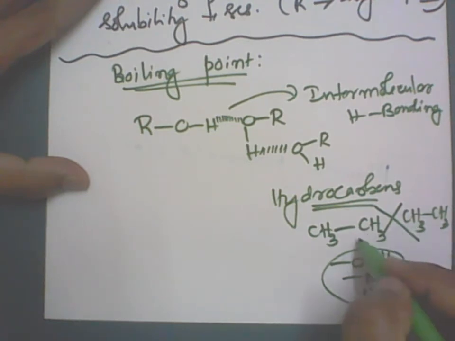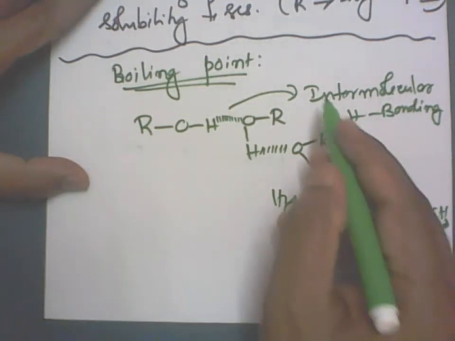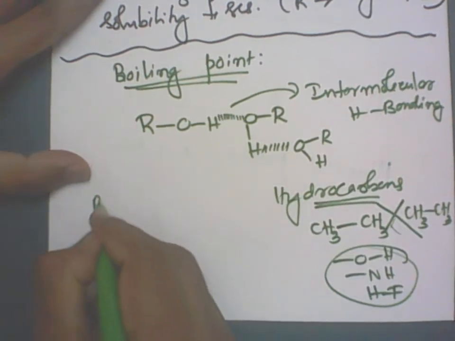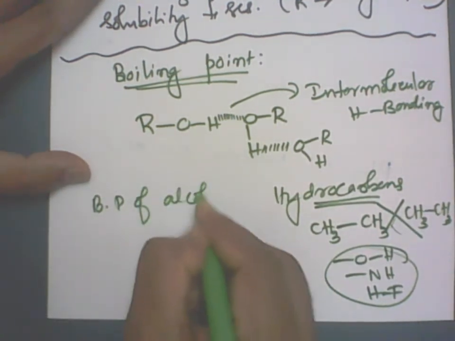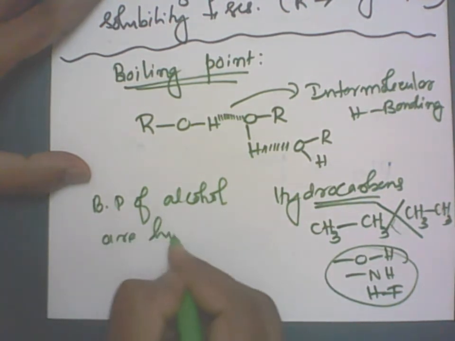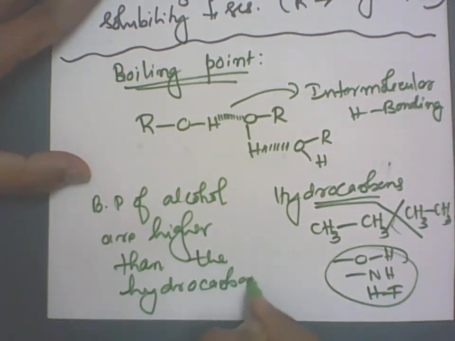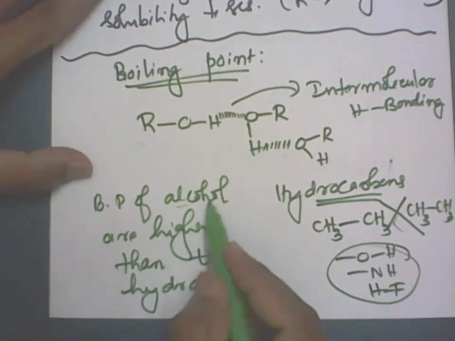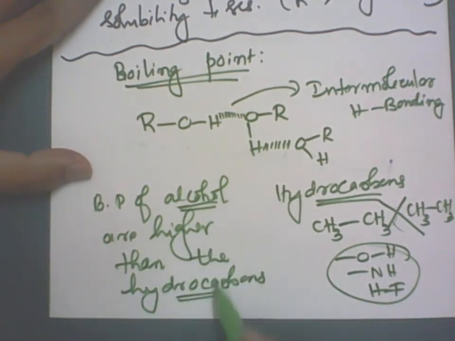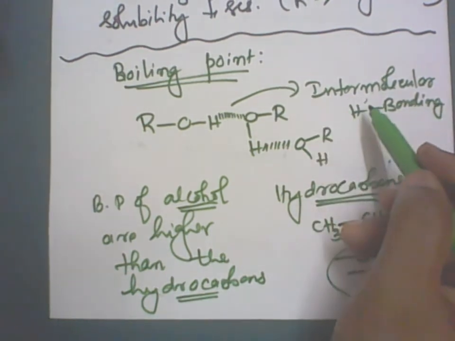There can exist only the weakest force of attraction between the molecules, that is, van der Waals force, which is weaker compared to intermolecular hydrogen bonding. So the boiling points of alcohols are higher than the hydrocarbons, provided their molar masses are comparable. What is the main reason? Intermolecular hydrogen bonding.